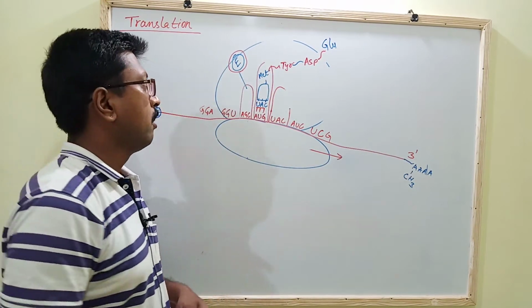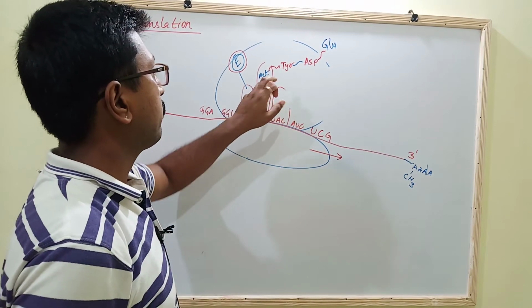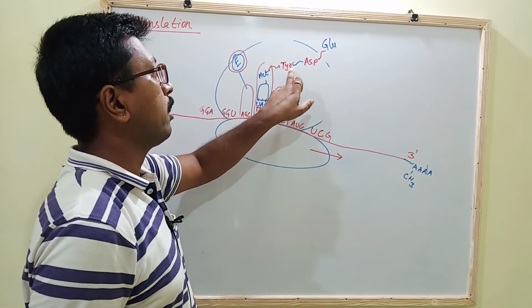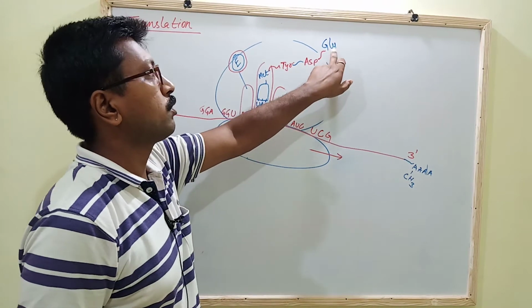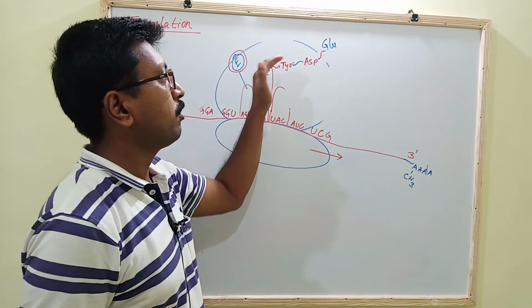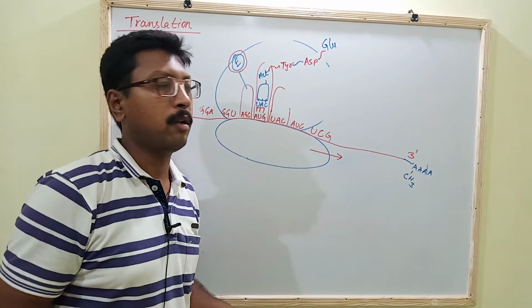So friends, like this, the methionine binds to tyrosine, tyrosine binds to asparagine, asparagine binds to glutamine, and one polypeptide chain is growing on.